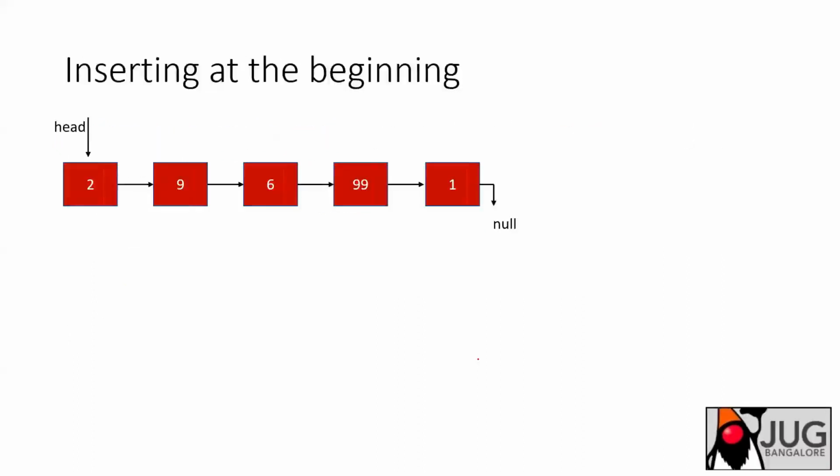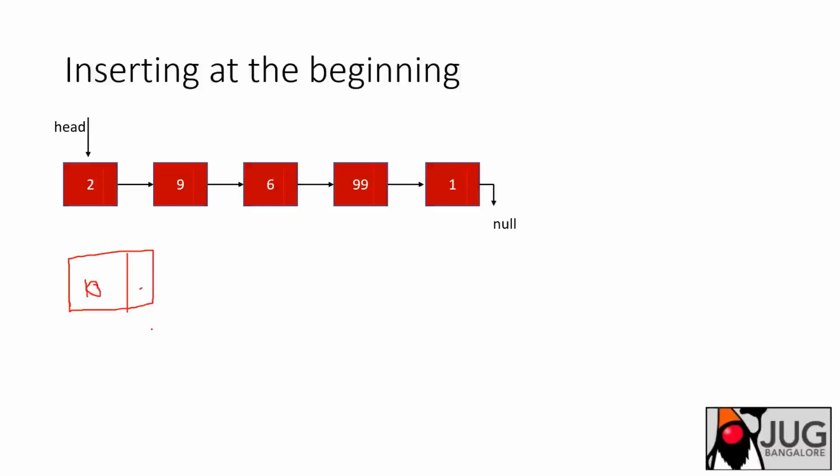Let's see how we can insert at the beginning. It is also pretty simple. First you create the node which you need to insert. Let's say I need to insert the value 10 here. So I will create a node, pass the value, and the reference of next will be assigned to null because you have newly created the node.